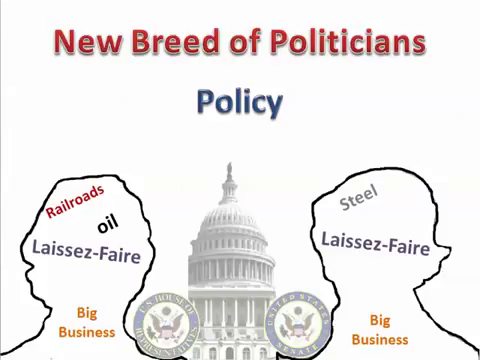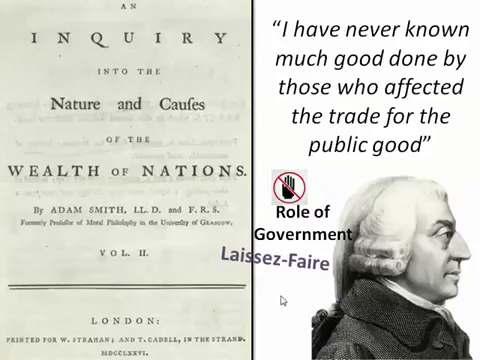So we see that these politicians actually run under this laissez-faire policy that was put forth by Adam Smith, an English economist, in his book The Wealth of Nations, where he said he has never known much good to come from those who affected trade for the public good. In other words, to help the public good. And we're going to see this laissez-faire is going to change, and we're going to reduce its role, the role of the government. We're going to change the role of government from this to something else.